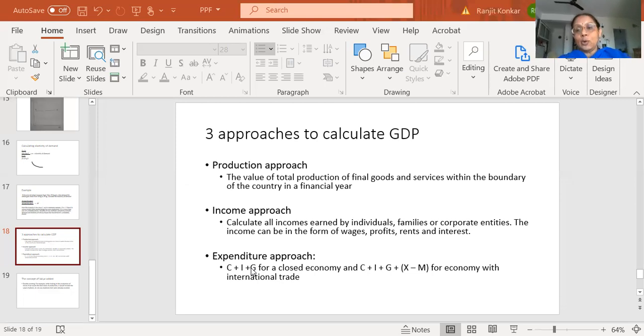What do we mean by a closed economy? An economy which refuses to talk to anybody. It has built walls around itself and does not talk to anybody at all. It does not have anything to do with the world. It is just consuming what it is producing.